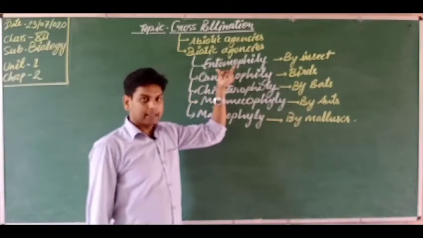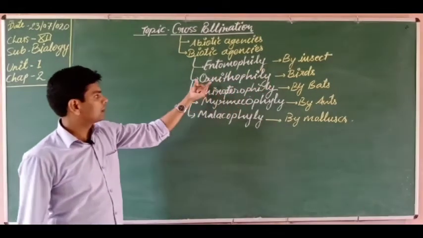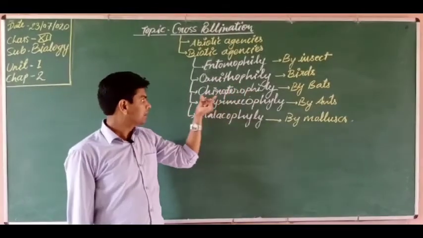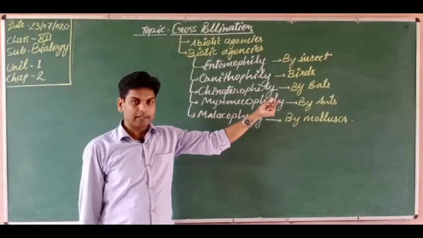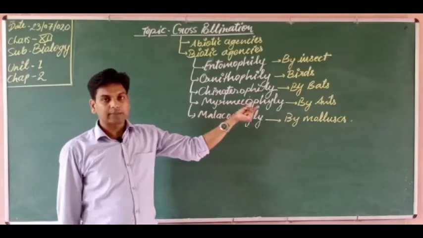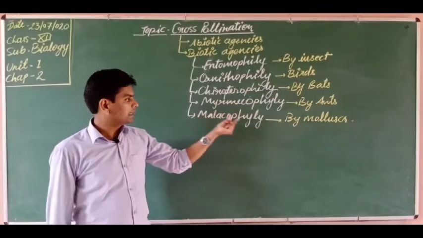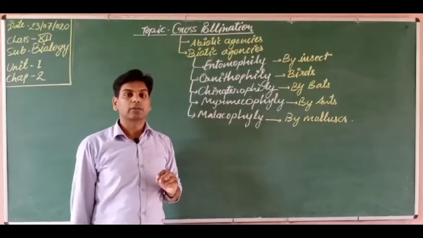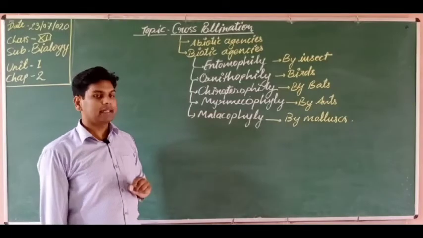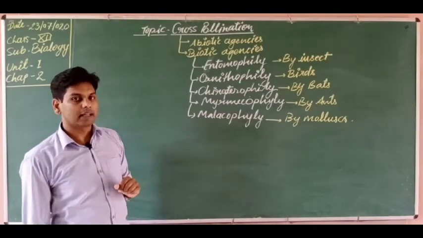Entomophily, it is cross pollination by insects. Ornithophily, it is cross pollination by birds. Chiropterophily, it is cross pollination by bats. Myrmecophily, it is cross pollination by ants. Malacophily, it is cross pollination by mollusks. Mollusks, do you know? You have studied in 11th class the phylum Mollusca in the animal kingdom.